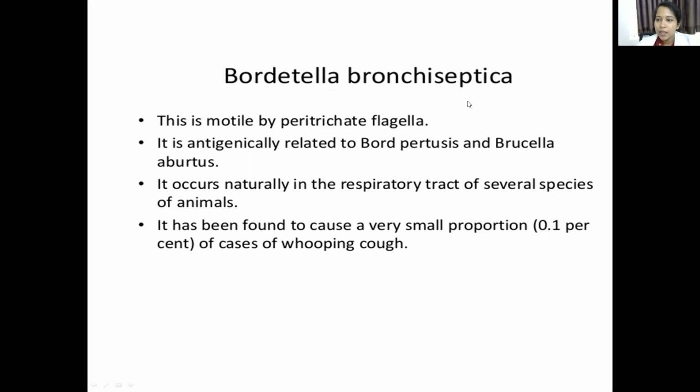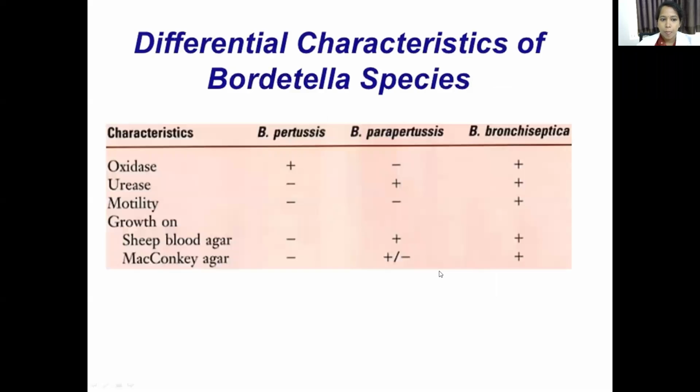So motility is seen only in Bordetella bronchiseptica.